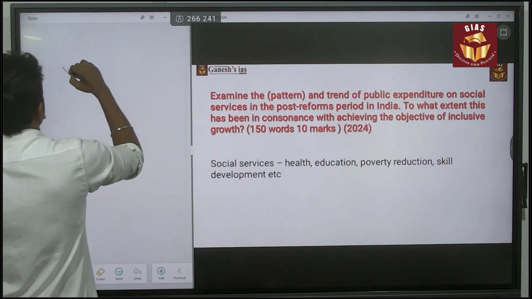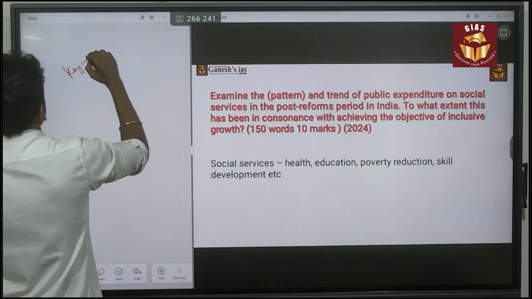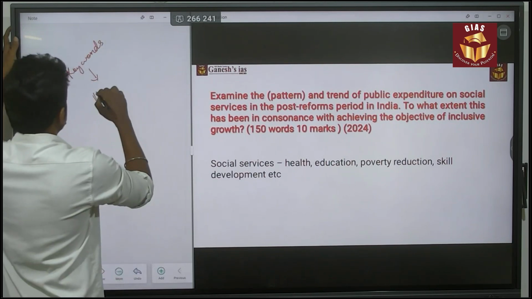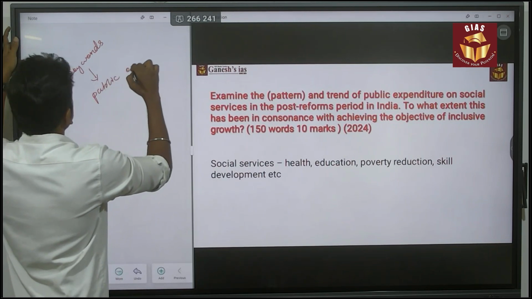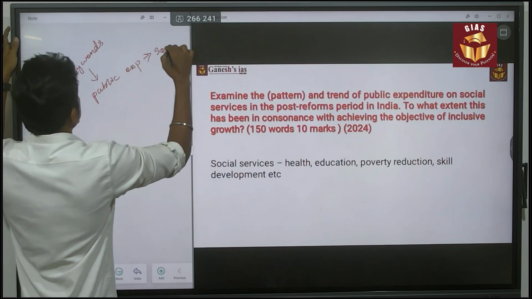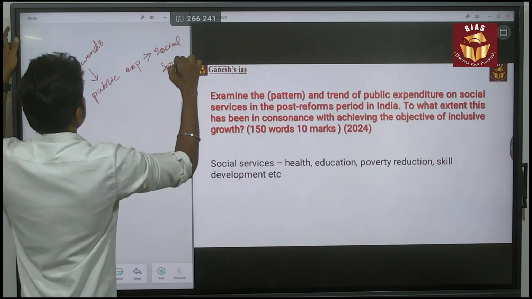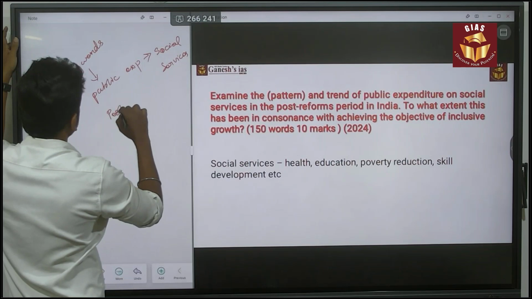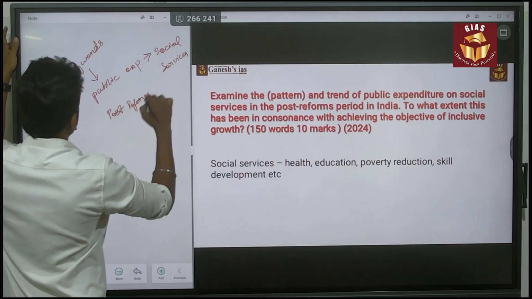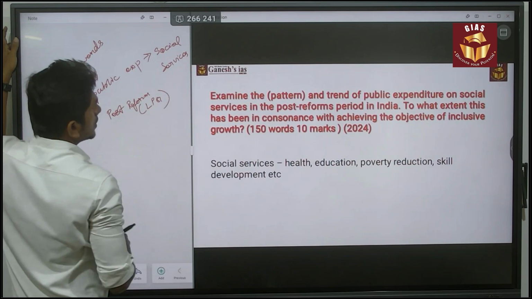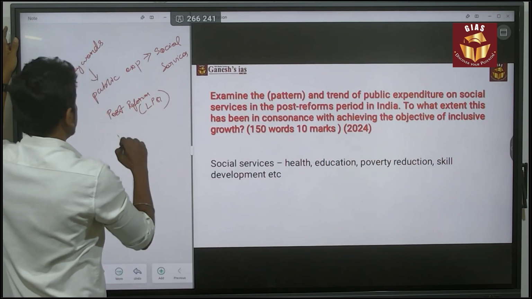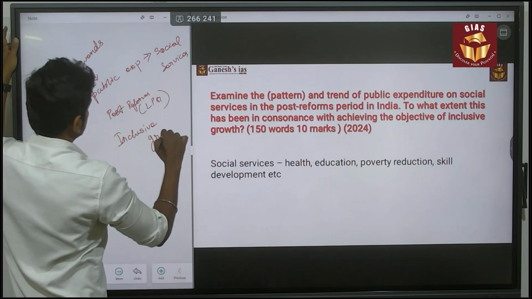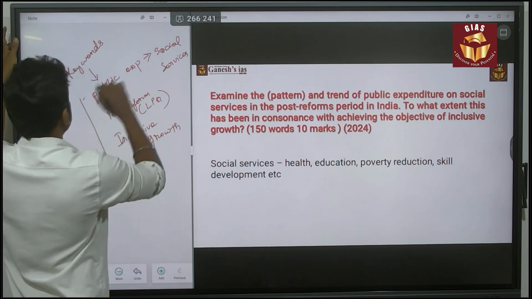First of all, you need to find the keywords. This question is about public expenditure, and it is specifically speaking about the social service. The next keyword is post reform, which means it is the LPG era. Another keyword here is inclusive growth. So there are three keywords in this question.